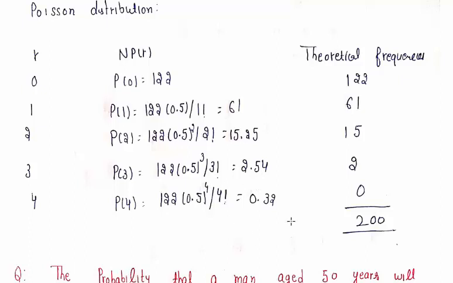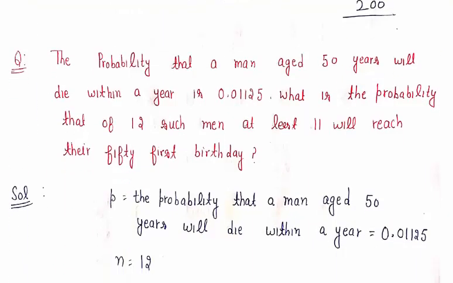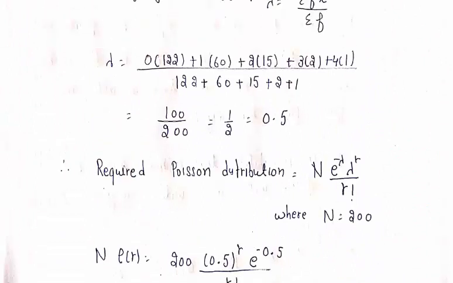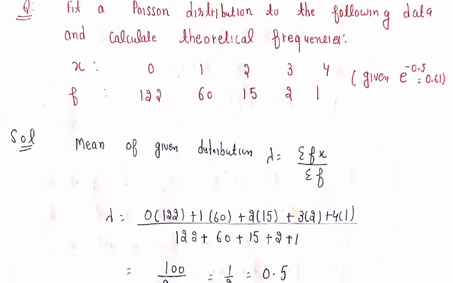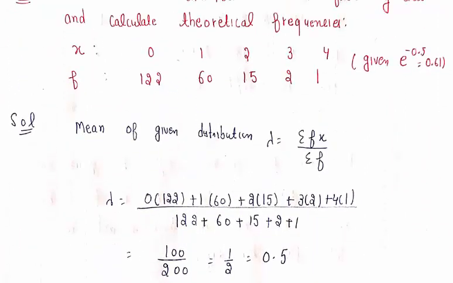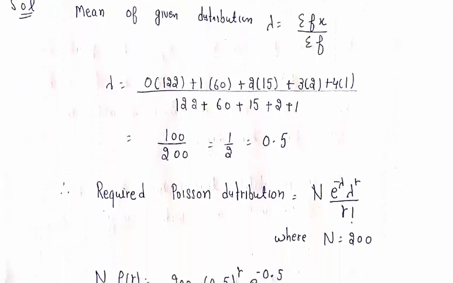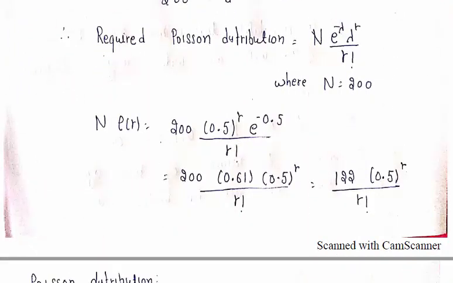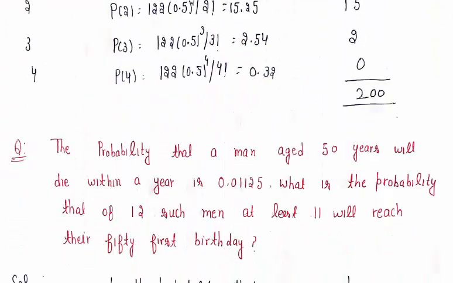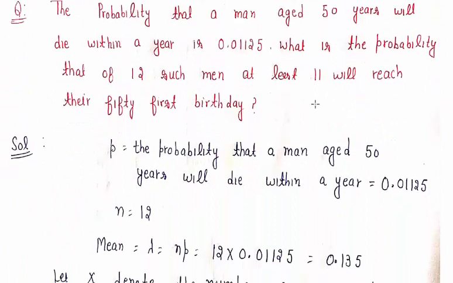R equal to 4. And then we write here after rounding off, we calculate the sum of this, which is also equal to 200. So this is known as fitting of Poisson distribution. Fitting of Poisson distribution means we calculate the theoretical frequency with the help of the Poisson distribution function.